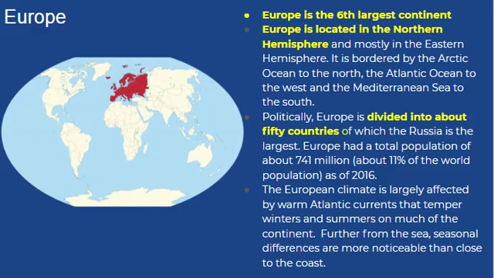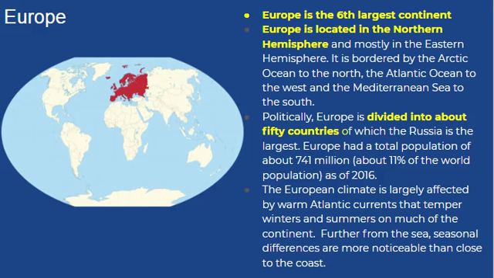Europe. Europe is the sixth largest continent. Europe is located in the northern hemisphere and mostly in the eastern hemisphere. It is bordered by the Arctic Ocean to the north, the Atlantic Ocean to the west, and the Mediterranean Sea to the south. Politically, Europe is divided into about 50 countries, of which the Russian